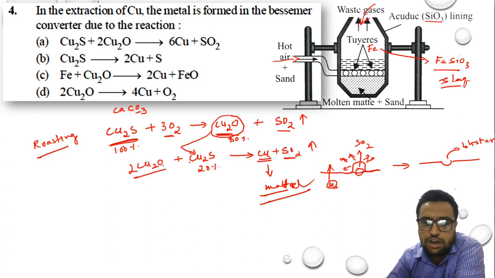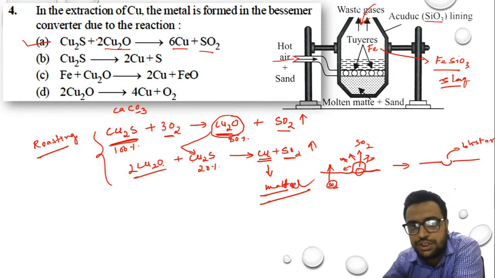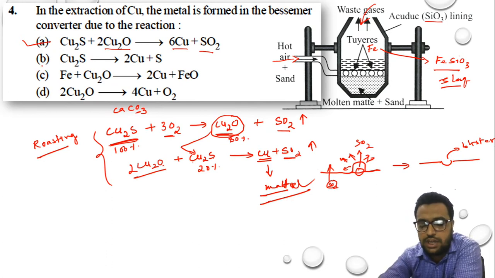So what exactly is happening? The copper is undergoing self reduction, that is removal of oxygen, right? The removal of oxygen is happening within the reaction itself. First, copper sulfide is converted to copper oxide. The copper oxide which is formed in turn reacts with the remaining copper sulfide to form copper metal. These reactions can be seen in Bessemerization, and the right reaction which happens in Bessemerization is option A. Copper sulfide reacts with copper oxide to form 6Cu and SO2. So it is option A. The reaction needs balancing. You can refer to the NCERT textbook for balancing of the reaction.